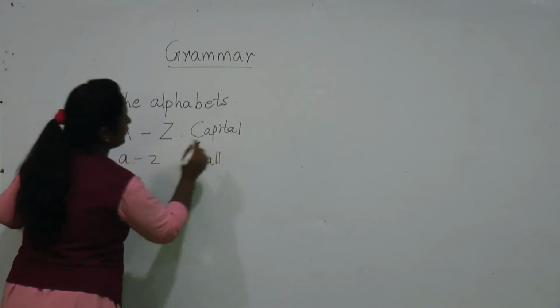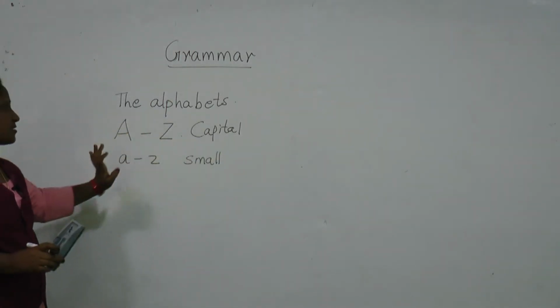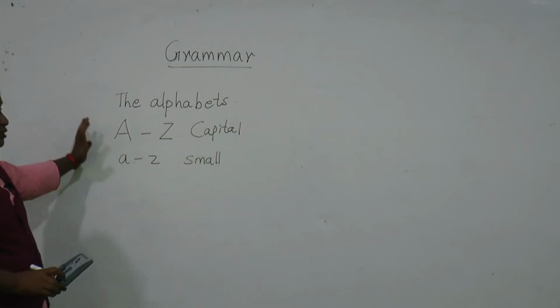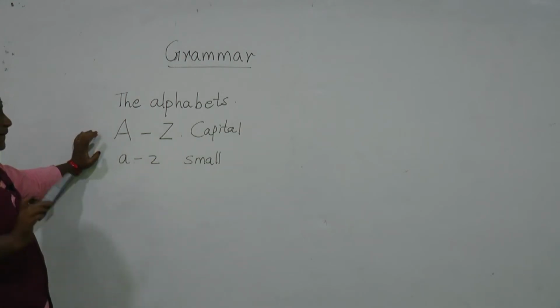So we need to know A to Z capital letters and A to Z small letters, and these alphabets we use to form the words.